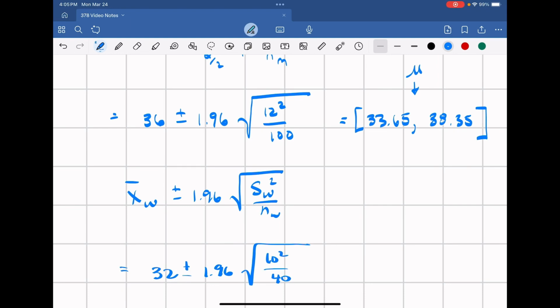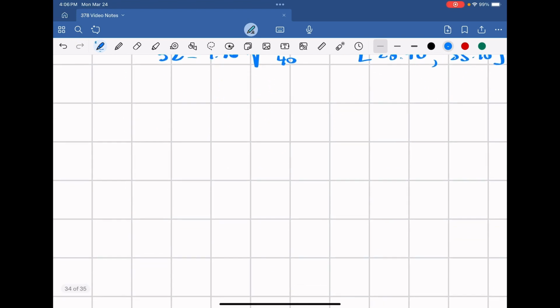Again, 40 is our observation number, so it's greater than 30, so we can use the central limit theorem to say this converges to a standard normal. Otherwise, this t-stat would be different. This is going to be within the range of 28.90 and 35.10. So we are 95% sure that the population mean for women is within this interval. That's what we've done for question number 1.